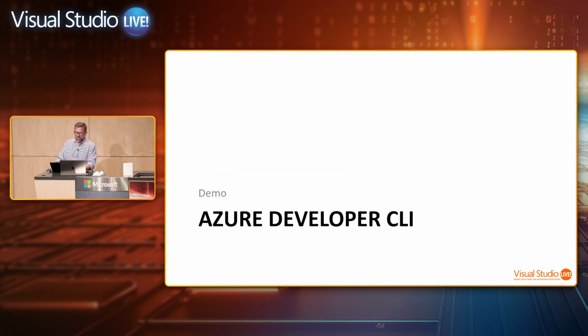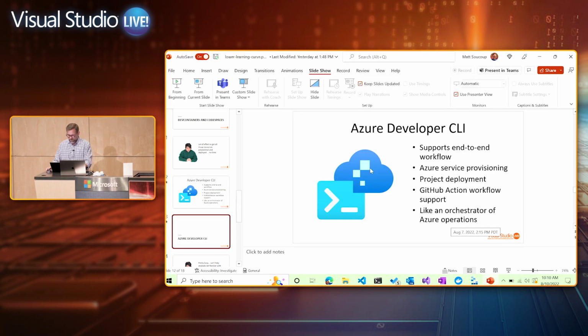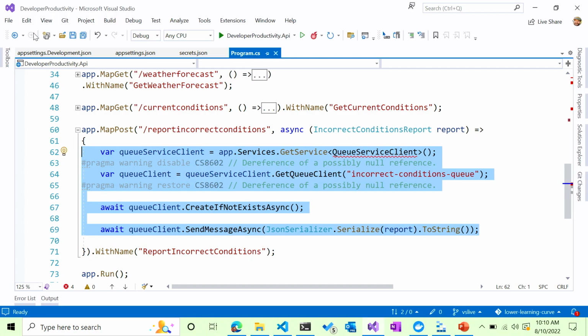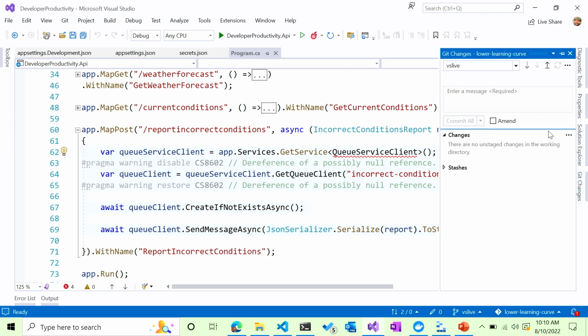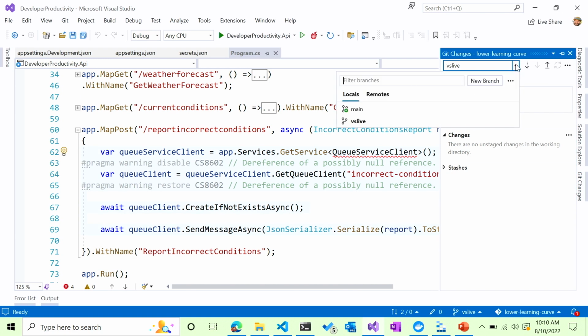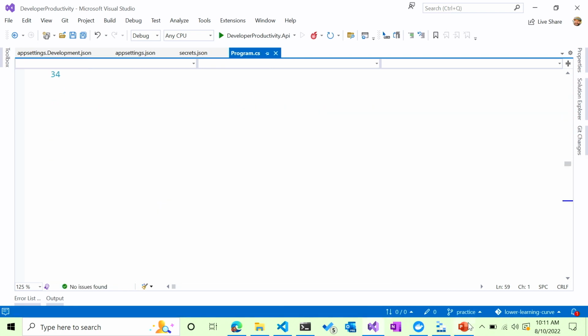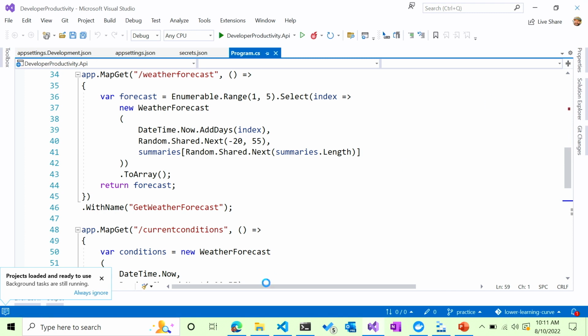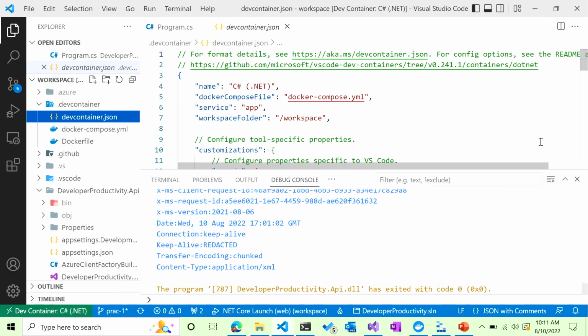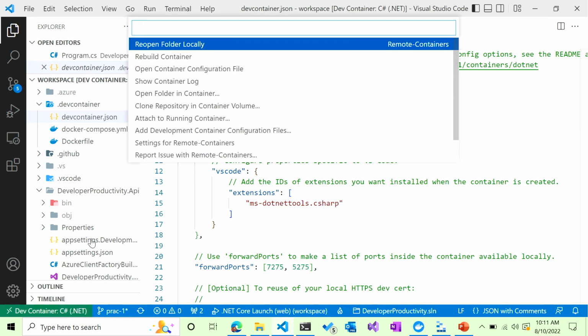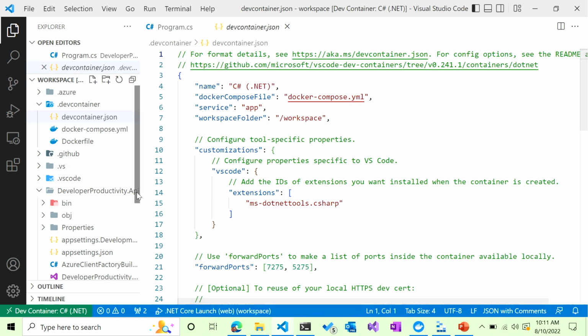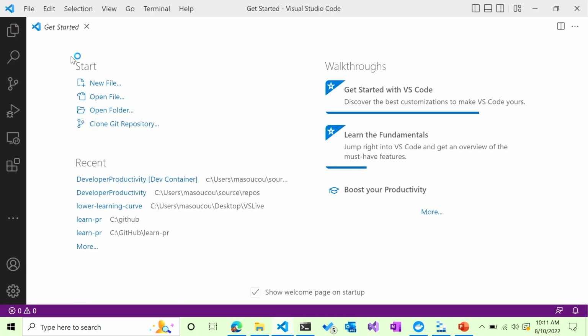So let's take a look at the Azure Dev CLI then. All right. So what I am going to do is make sure I am running on the correct branch. All right, good. I'm going to close my dev container. All right, so I'm back to running everything locally.